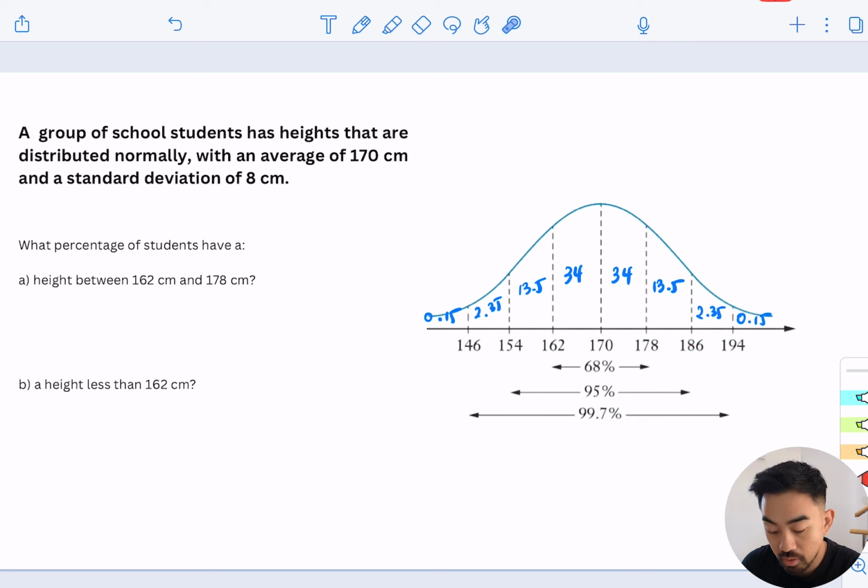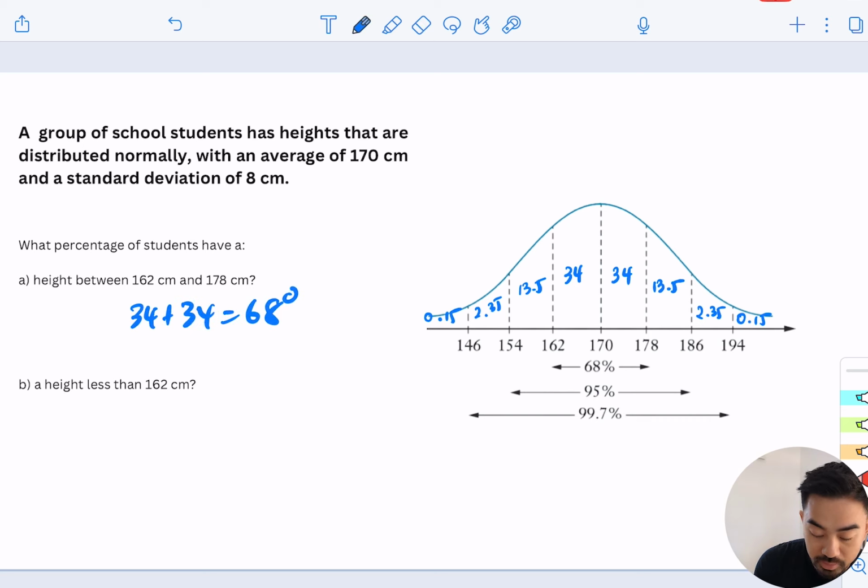Let's have a look at the question. It says, what percentage of students have a height between 162 centimeters and 178 centimeters? If we look at the diagram here, 162 is one standard deviation below the mean, and 178 is one standard deviation above the mean. So these two added together, 34 plus 34 is equal to 68%.